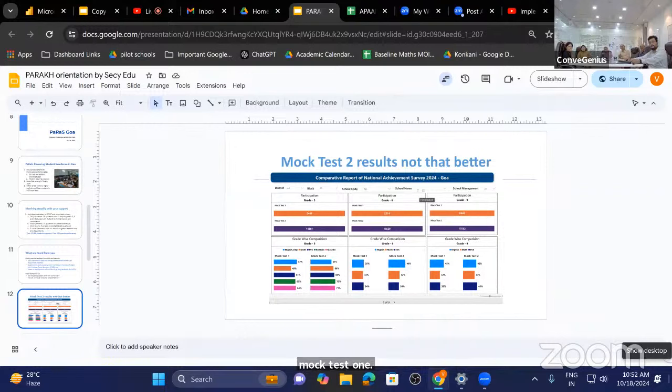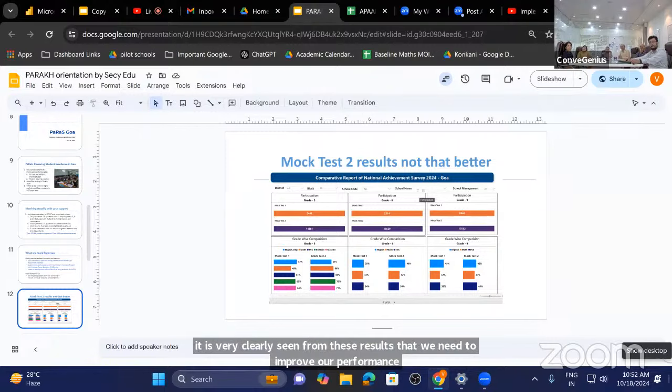Only for grade 3 are we seeing performance above 50%. For grade 6 and grade 9, the performance is approximately 35 to 40% score for language, math, as well as social science. So it is very clearly seen from these results that we need to improve our performance for grade 6 and grade 9.